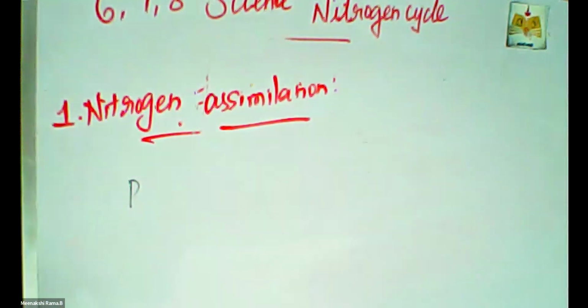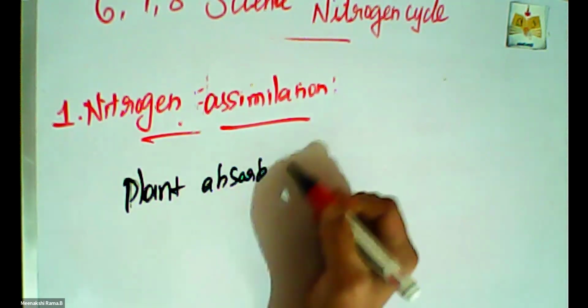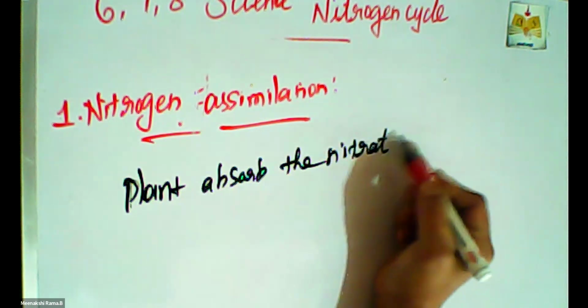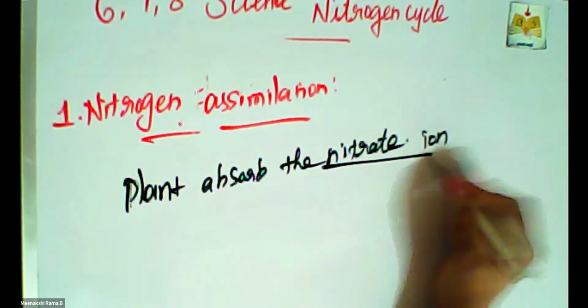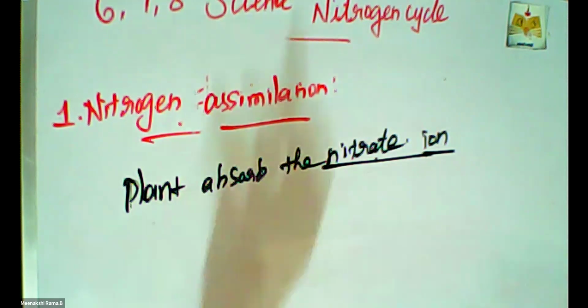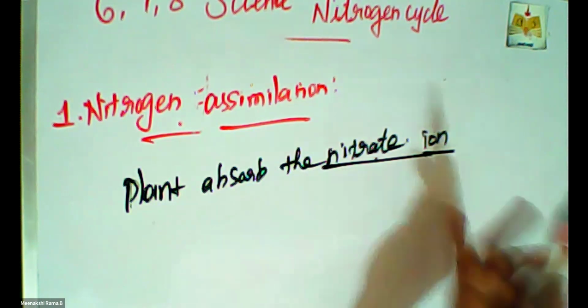How do plants absorb nitrogen? They absorb the nitrogen in the form of nitrates. In the form of nitrates means sodium nitrate, potassium nitrate. These are all chemical compounds. Nitrogen is involved in those compounds, so plants do not directly absorb atmospheric nitrogen; they absorb it in the form of amino acids and nitrates.